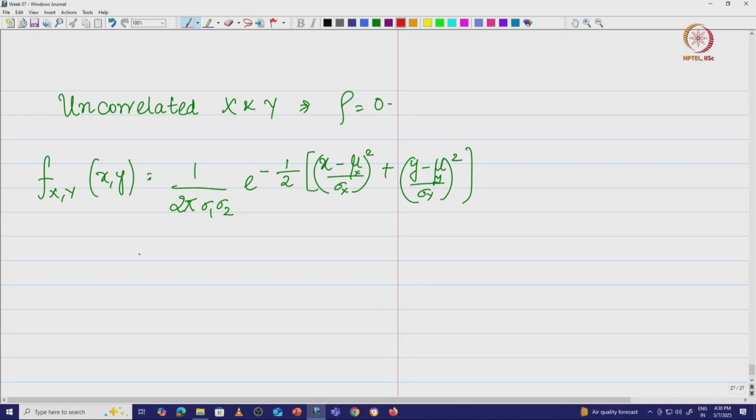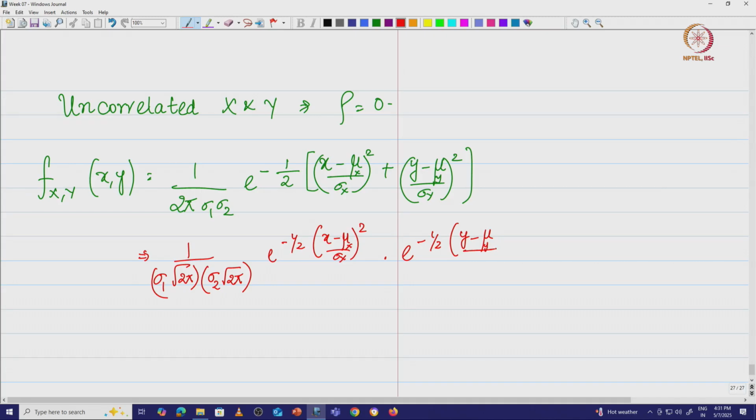Now what does this mean? I can write this as 1 by 2 pi, I can write it as sigma x, sigma y. Okay, let me do it this way. I can rewrite this as sigma x into root 2 pi into sigma y into root 2 pi, e to the minus half of x minus mu x by sigma x the whole square into e to the minus half of y minus mu y by sigma y the whole square. This is what we have.